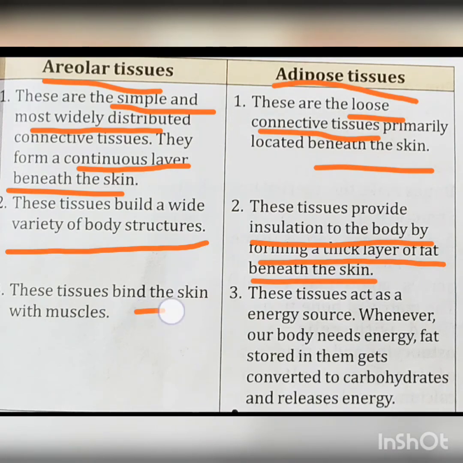Areolar tissues bind the skin with the muscles. Adipose tissues act as an energy source. Whenever our body needs energy, fat stored in them gets converted to carbohydrate and releases energy.